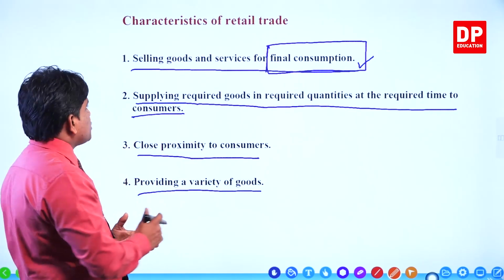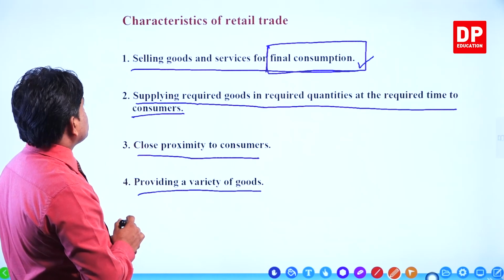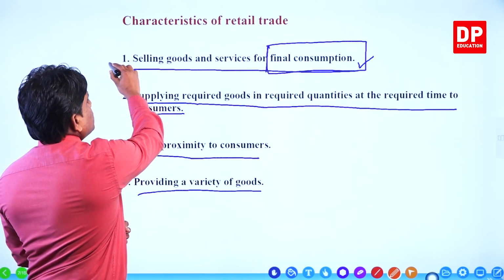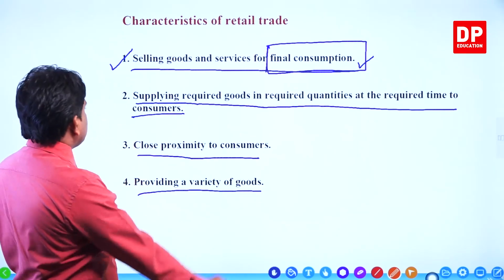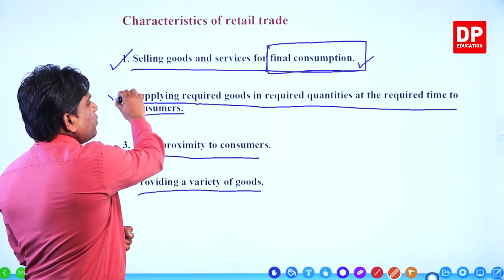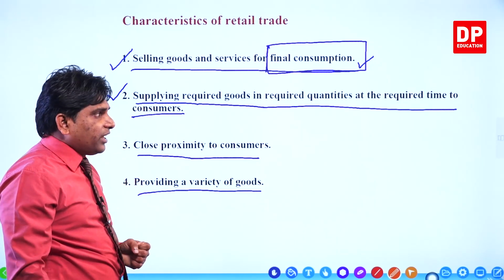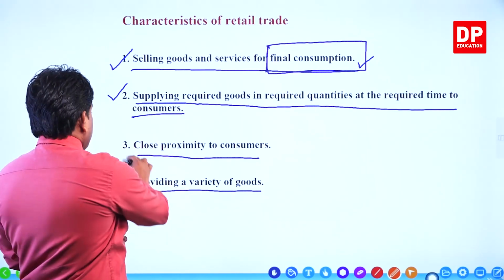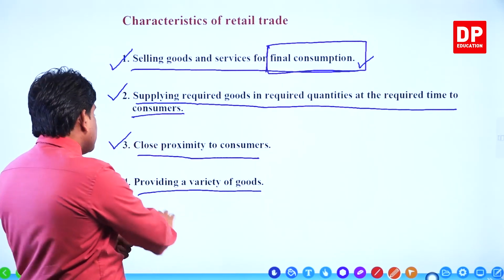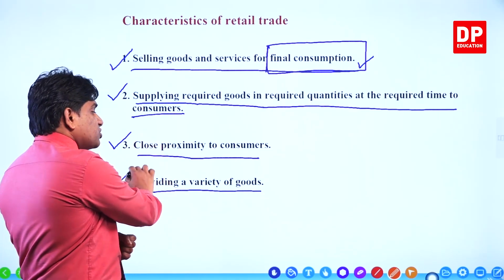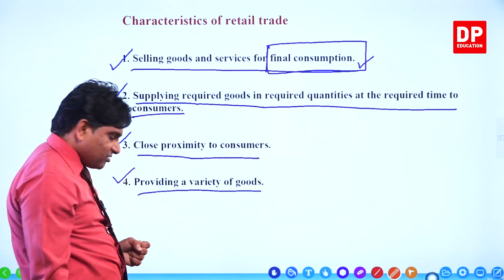Again, I repeat. The first one is selling goods and services for final consumption. It is the main characteristic. The other one is supplying required goods in required quantities at the required time. The other one is close proximity to consumers. The last one is what? Providing a variety of goods. Okay.